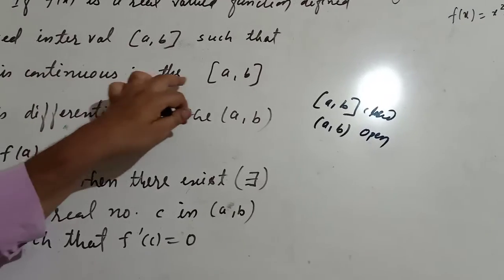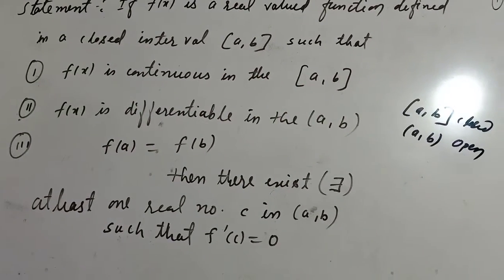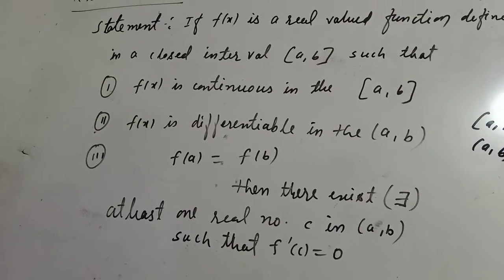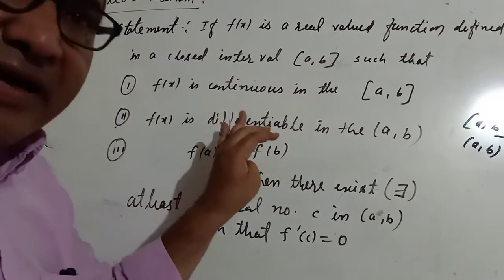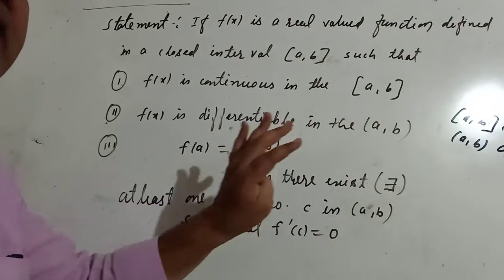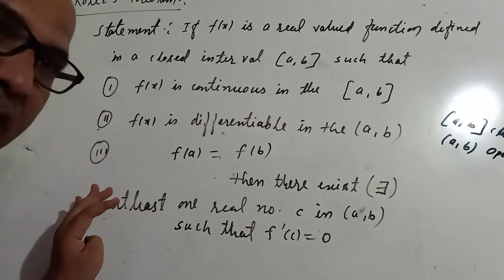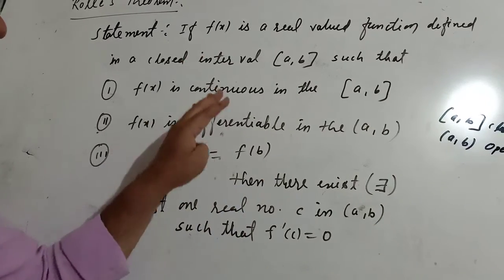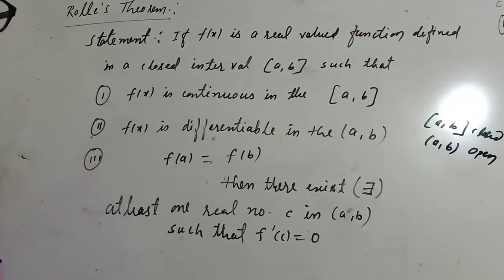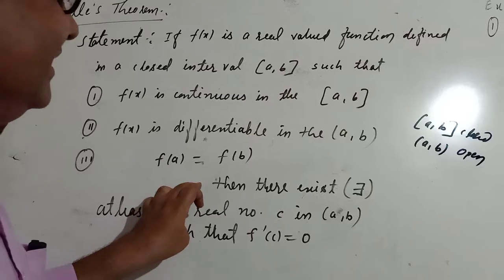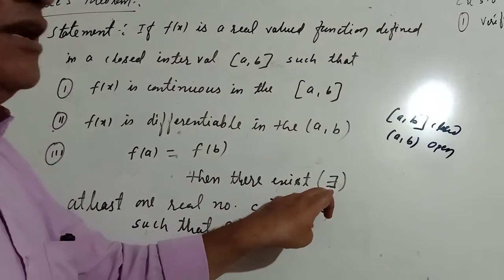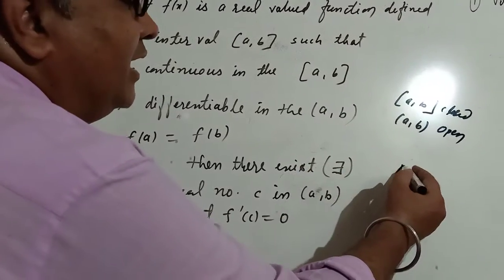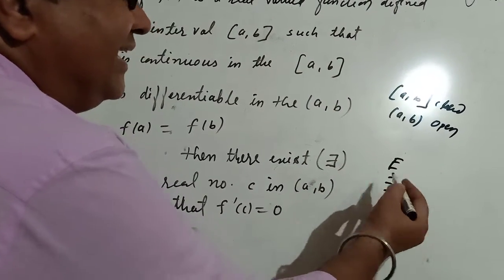F of x is continuous in the closed interval AB. The function should be continuous in this interval. Second point is f of x is differentiable in the open interval AB. And third point is f of a equal to f of b. If the given function satisfies all three conditions, then there exists, this is the symbol of there exists, the reverse E. If we write like this, it is called there exists.